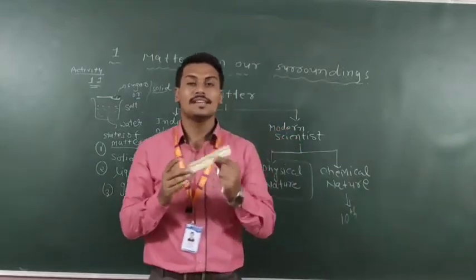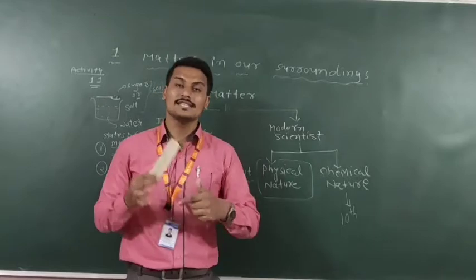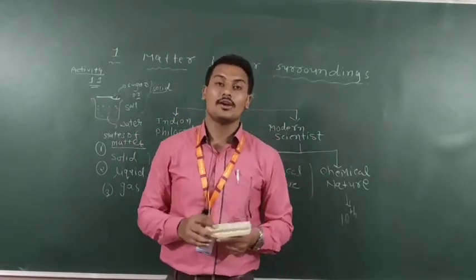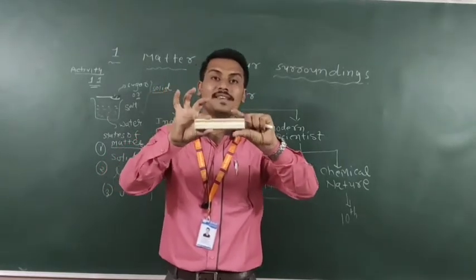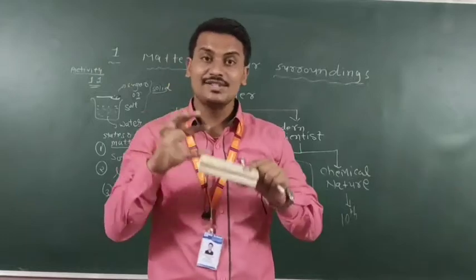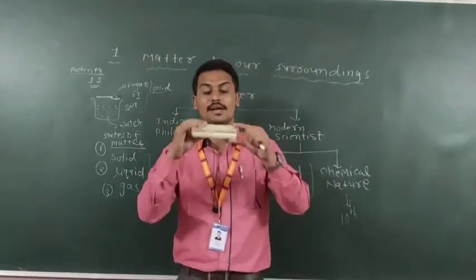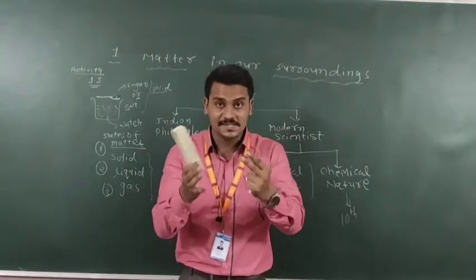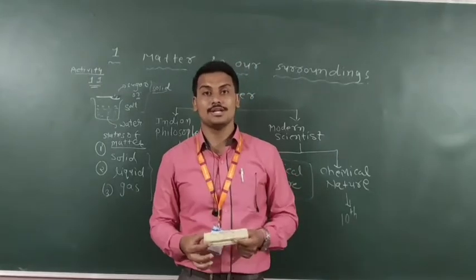That is known as the physical properties of solid. Second thing, we cannot compress it. We cannot change the shape and size of the solid. These are the physical properties which we can see with our naked eyes. That is known as the physical properties of that particular state.